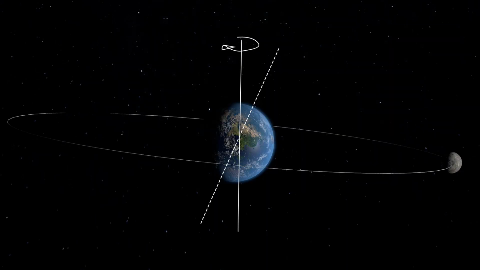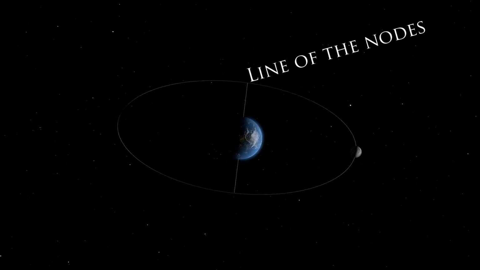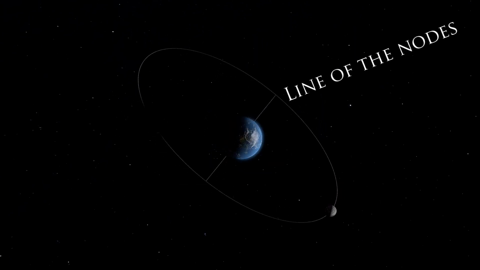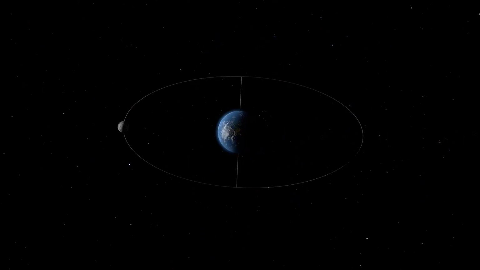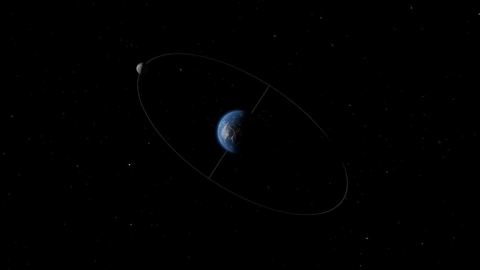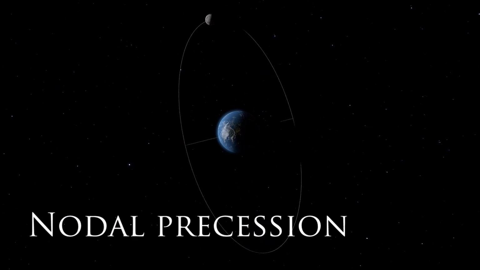Then, the gravitational pull at the equator exerts a force that drives the body onto an orbit that rotates in time, around the rotational axis of the more massive body, in our case, the Earth. This movement is called precession, because the line of the nodes spins around, shifting forward, preceding. In particular, this type of precession is called nodal precession.